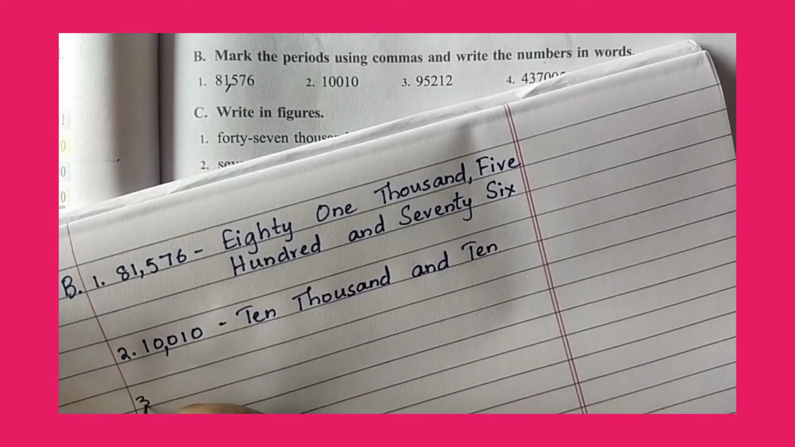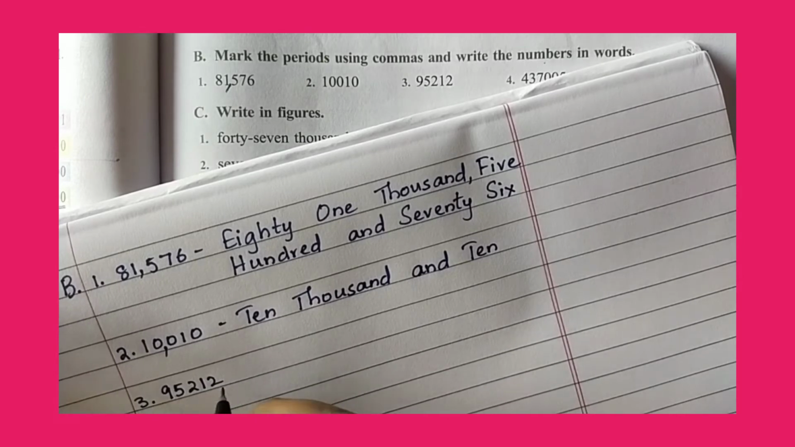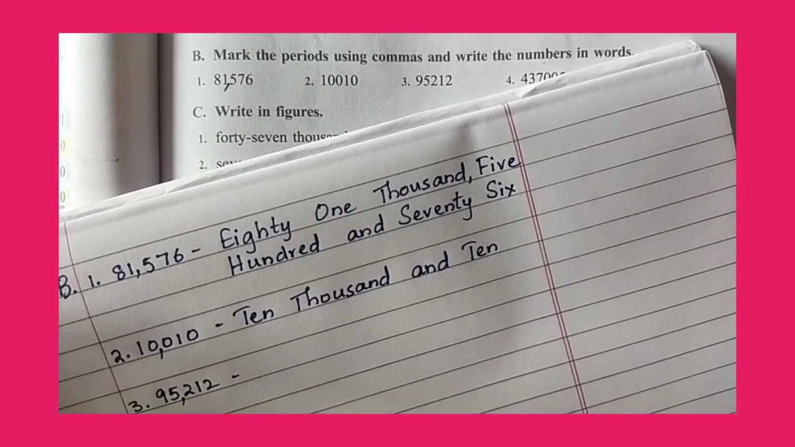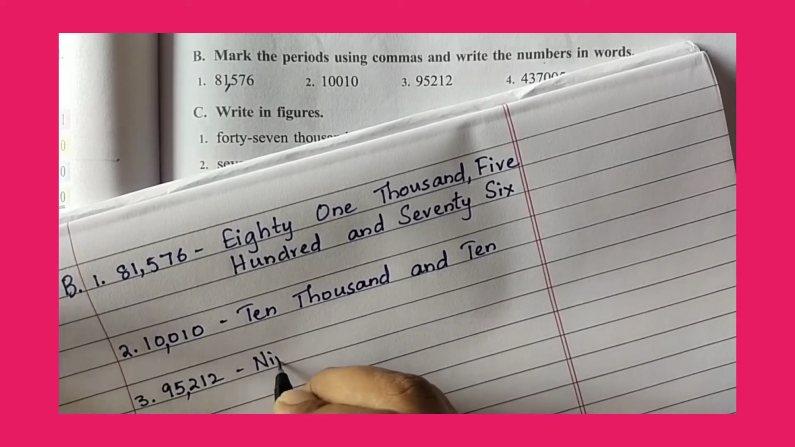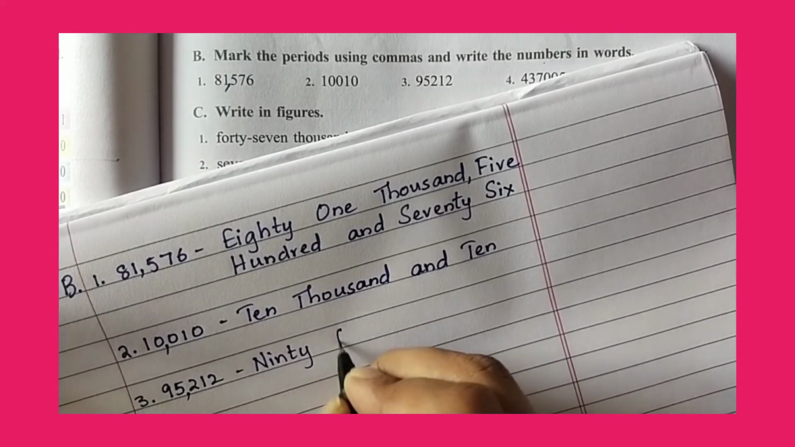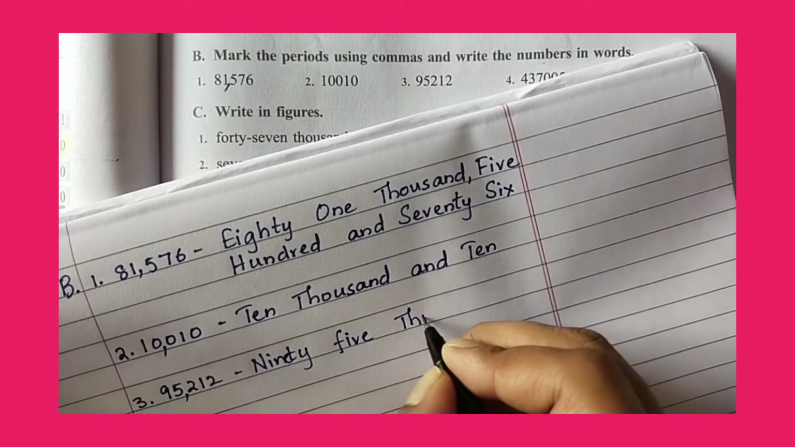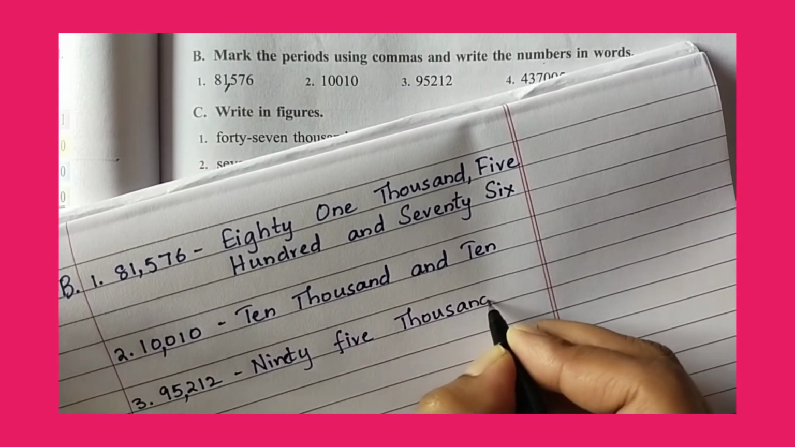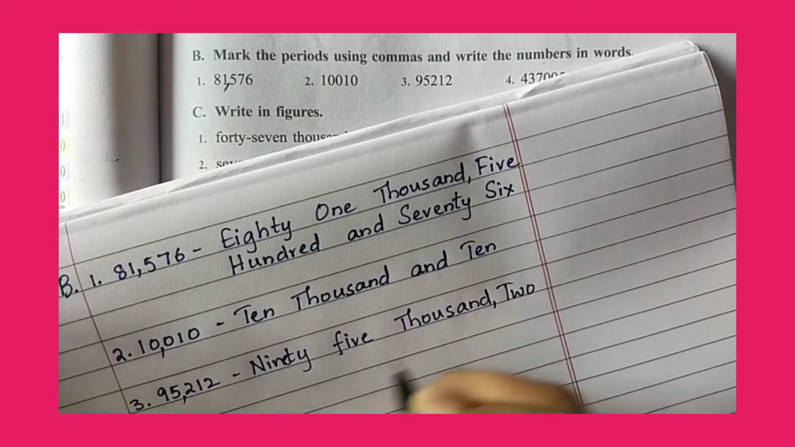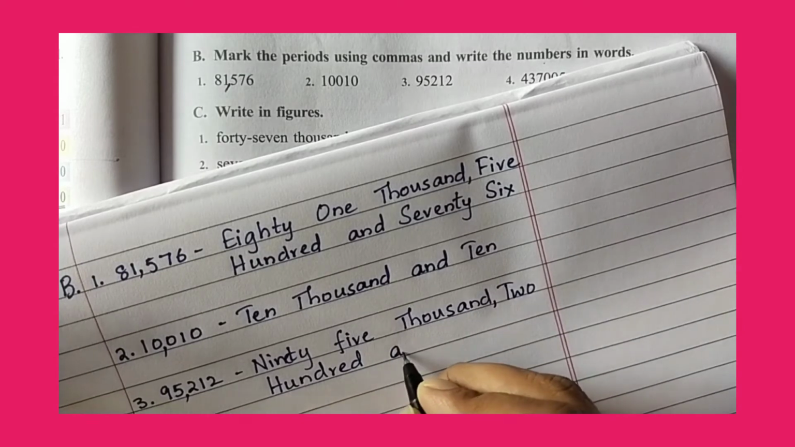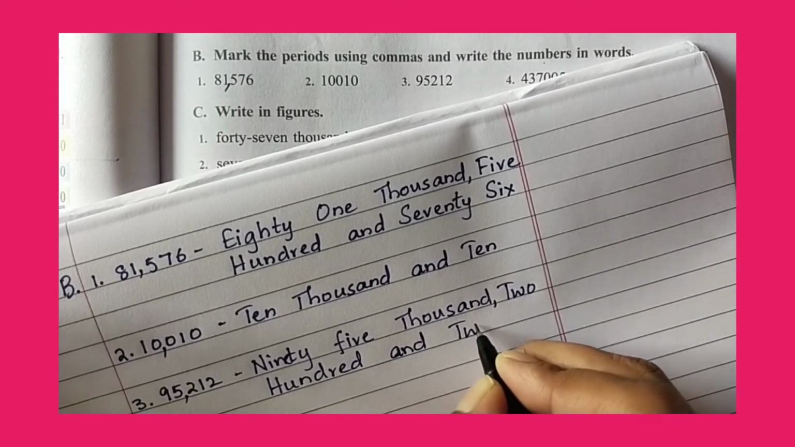Next, the third question. 95,212. So put the comma before 3 digits. 95 thousand 200 and 12.